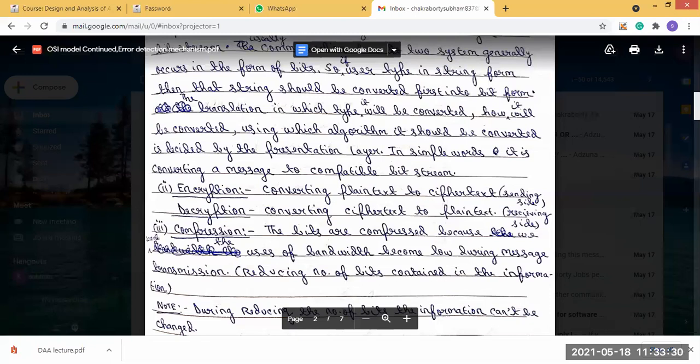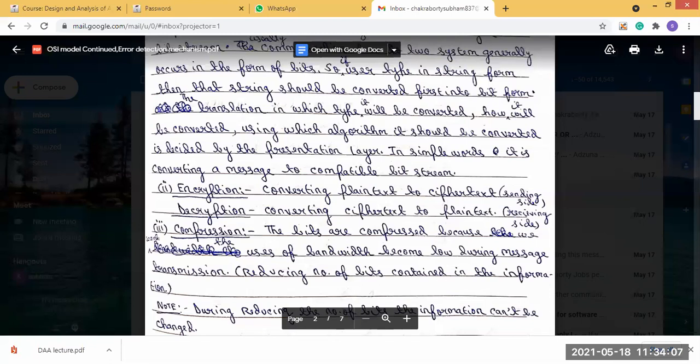So after encryption, when the sender is sending the data, he or she has encrypted the data. The plain text, meaning the message he or she is sending, is converted into the cipher text. Now the unauthorized access cannot access that particular data, because to access it, a key should be present so that he can unlock the message.